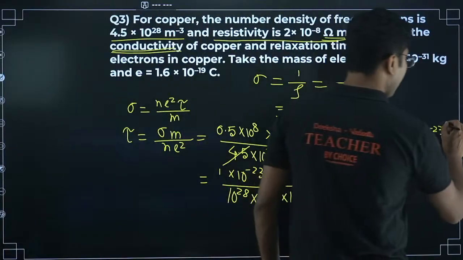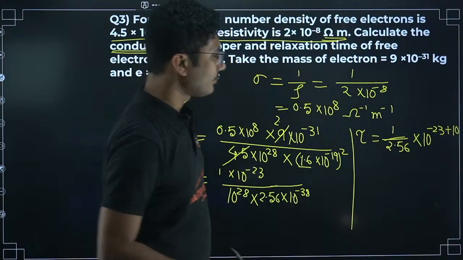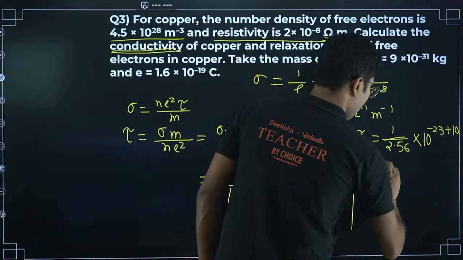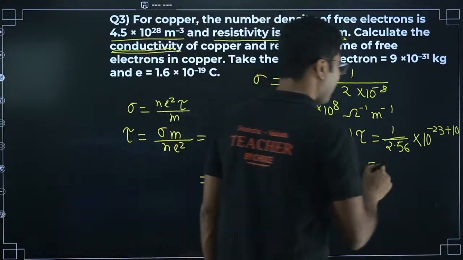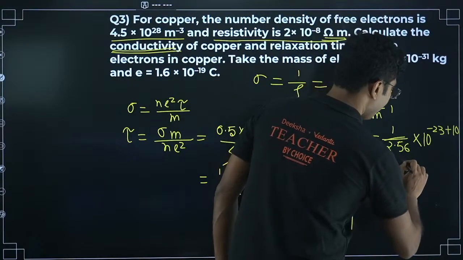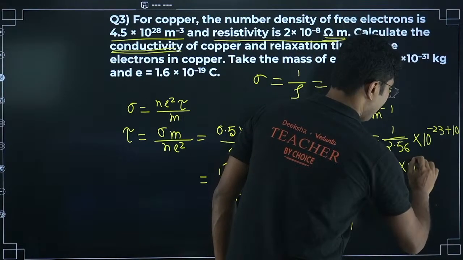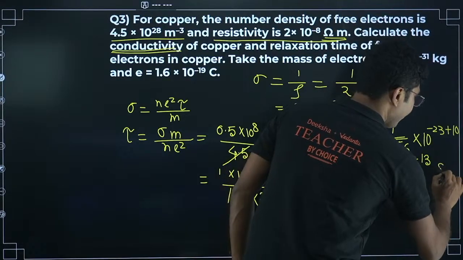So it will go up and it will become plus 10 in the upper half. Now 1 by 2.5 is 0.4. So I am taking approximate value 0.4 into 10 to the power of minus 13. Okay, and unit will be seconds.